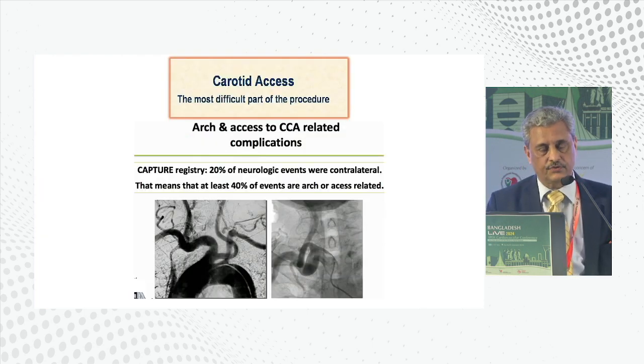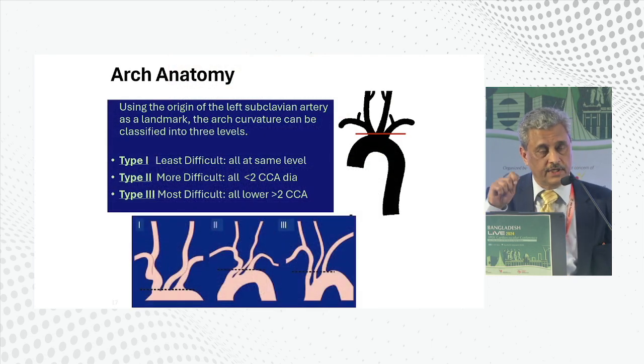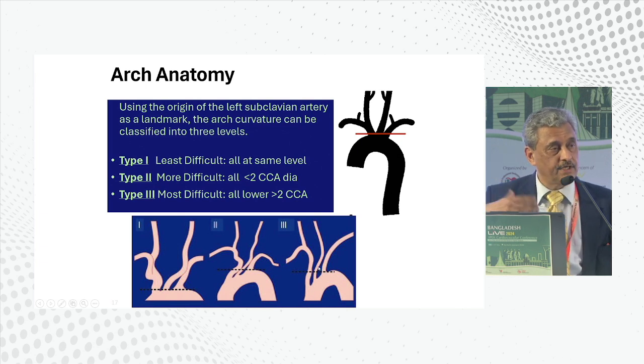Access of the carotid arteries is the most difficult part, and a number of times you cause a complication of stroke if you have a very tortuous access in the carotid arteries. Sometimes with the advancement of age, the type of arch will start getting more and more complex. The innominate will originate lower and lower as compared to the roof of the aortic arch. And there, if you are going by femoral route, you'll have to take a very tortuous course and do a lot of manipulation in the carotid arteries.